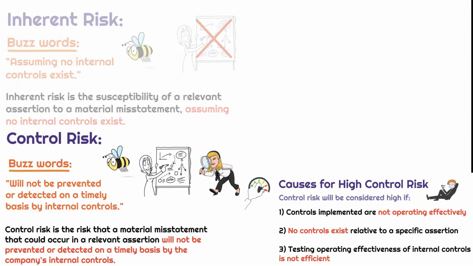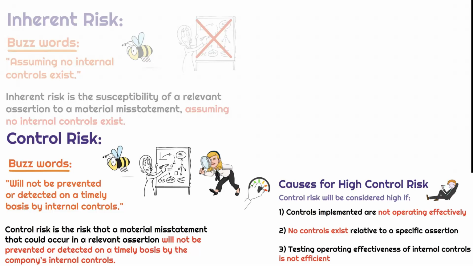So by definition, control risk will be considered high if the controls implemented are not operating effectively, if there are no controls that exist related to a specific assertion, or testing operating effectiveness of internal controls is not efficient at all. So Lewis represents an overall poor system of internal controls, right? And again, this is the client's risk that we are assessing. We're just looking at this laundromat and we're saying, whoa, there's no segregation of duties, the manager's drunk. Because of the internal controls set in place, what are the chances that material misstatements will not be prevented or detected on a timely basis by this internal control system?